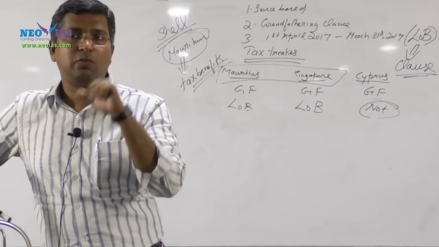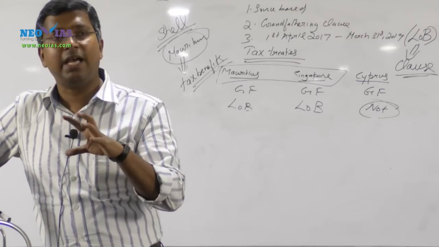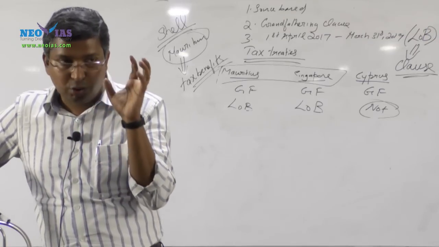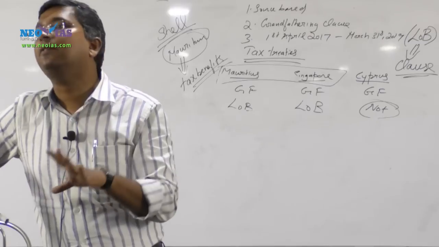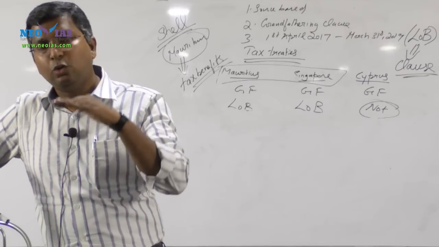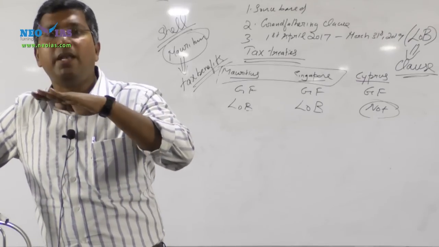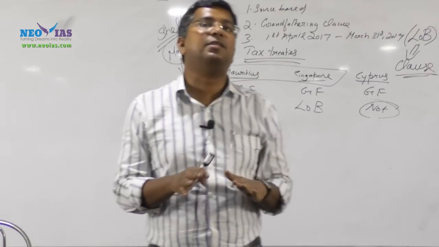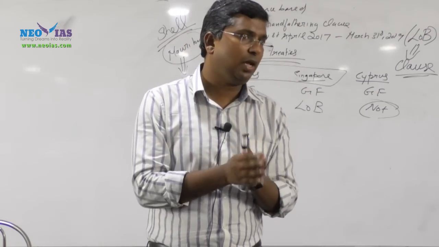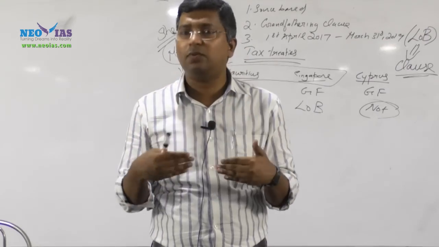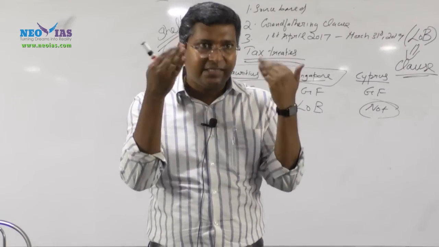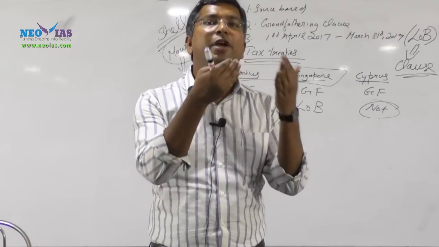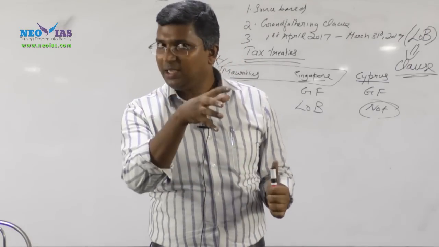Now try to understand the specialty of this tax treaty: investors coming from these countries used to get a lot of tax benefits. Okay, so at present, the government and the world over, there is a movement against tax avoidance and tax evasion. Try to understand that tax avoidance means an entity or an individual is avoiding taxes by using any